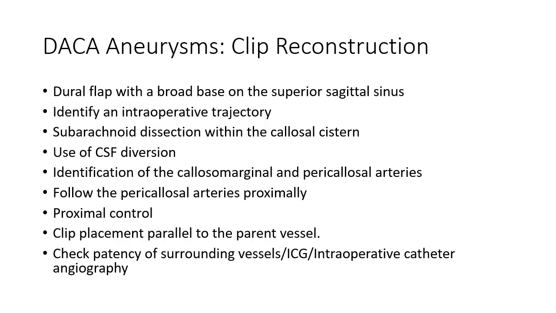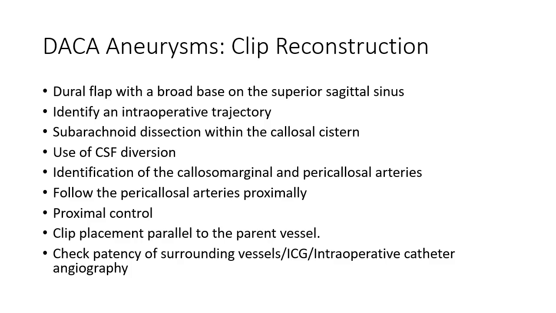For a more detailed review of the microsurgical maneuvers needed for clip reconstruction, please see the short operative video associated with this chapter. Briefly, following the parasagittal craniotomy ipsilateral to the aneurysm, we make a dural flap with a broad base on the superior sagittal sinus. We then use frameless stereotaxy to help us identify a trajectory for the interhemispheric dissection to the aneurysm, which will help us preserve the patient's venous anatomy.